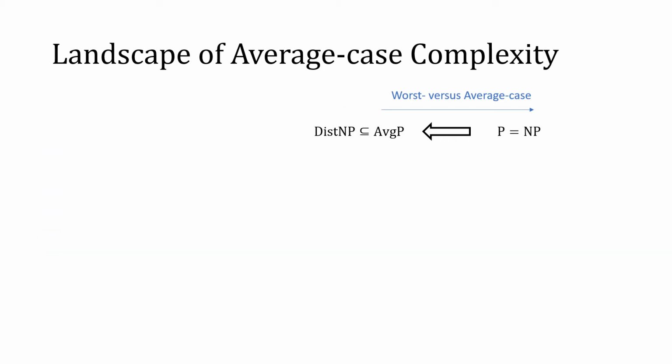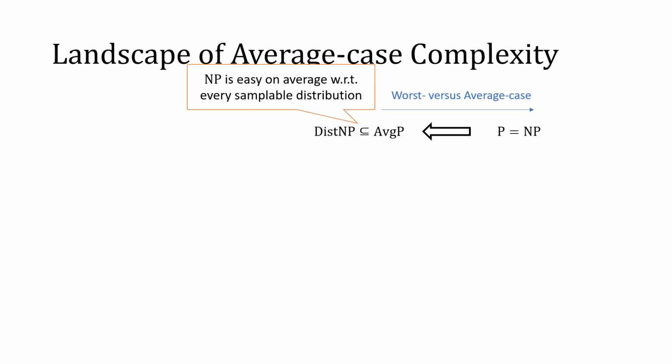First, let's take a look at these two statements. This statement means that NP is easy on average with respect to every samplable distribution. It is easy to see that if NP is easy in the worst case, then NP is easy on average as well.